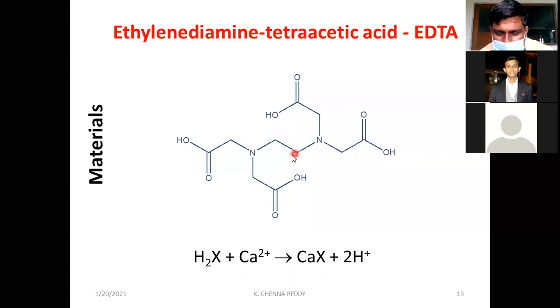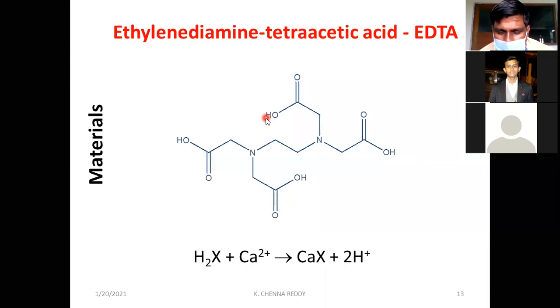Our calcium will form a bond with these, either with the nitrogen atoms or the oxygen atoms present in the carboxylic acid group, that is the OH, not the C double bond O. Here we have 2 types of oxygens, carbonyl oxygen and hydroxyl oxygen. Hydroxyl oxygen can donate 2 electrons. This is what a hexadentate ligand is about.